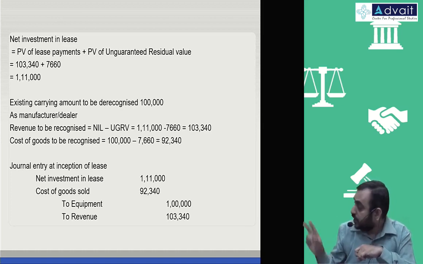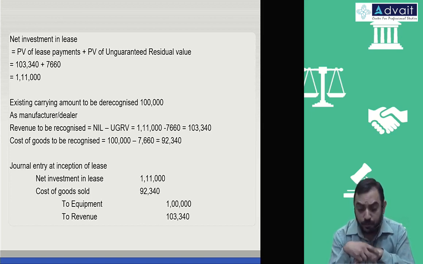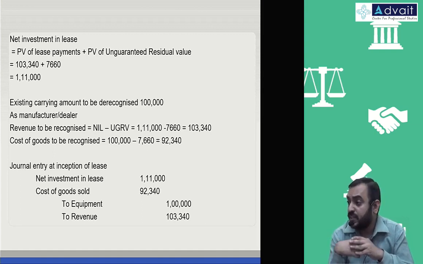So these are the extra 2 lines which will come for a manufacturer, because he has to recognize revenue and cost also. Just profit recognition is not sufficient. He has to recognize sales as well as expenses, because it is his regular course of business to sell these goods.